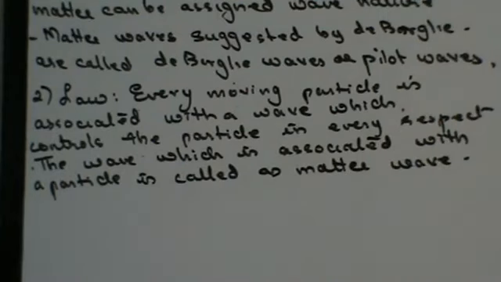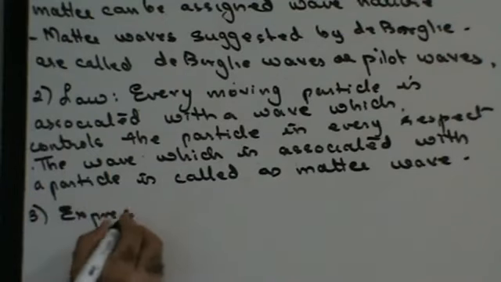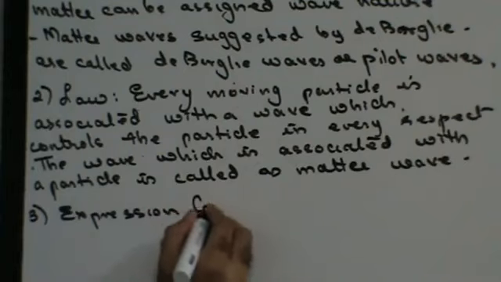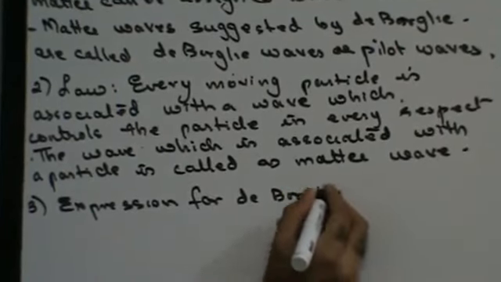Now let's try to derive an expression for de Broglie's wave.